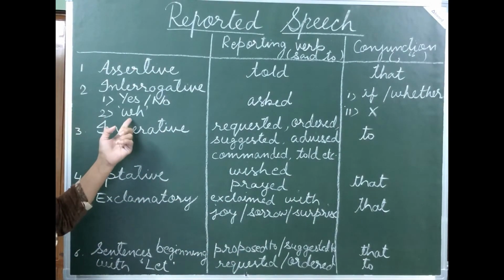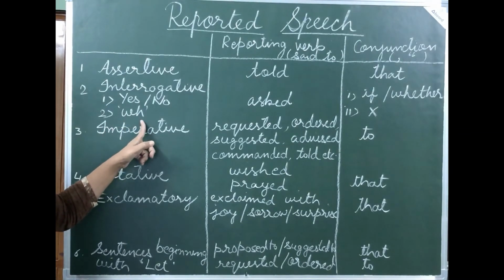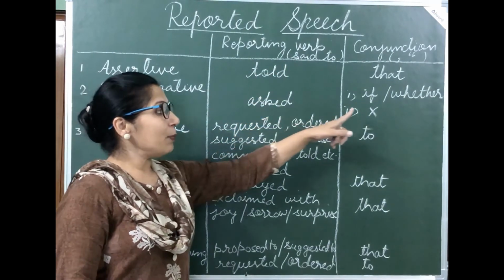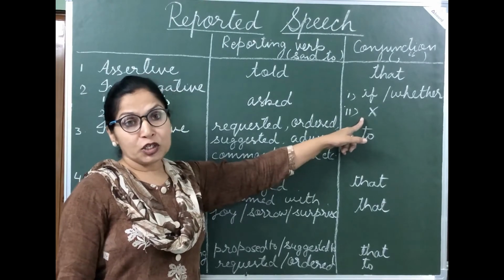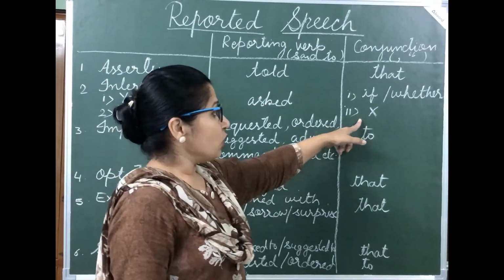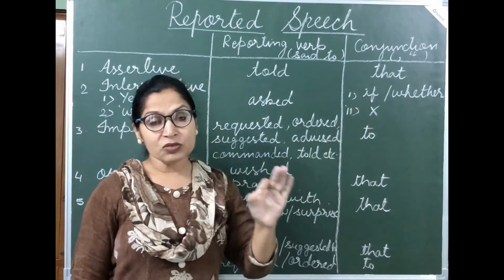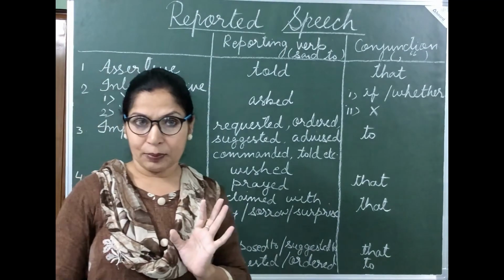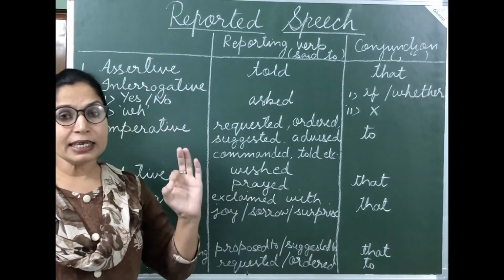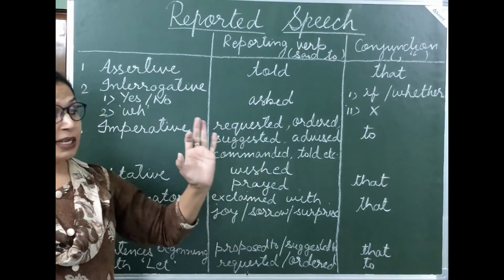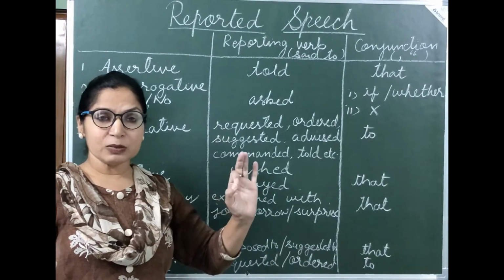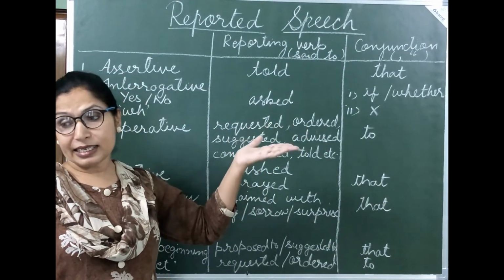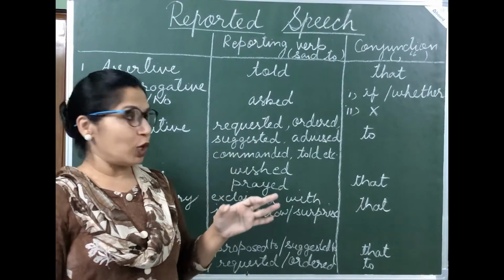So if your question begins with WH, once again your reporting verb said to is changed into asked, but here we do not use any conjunction. Your indirect speech starts with the same interrogative word. For example, what is your name will be converted into what his name was. Only the difference is in direct speech, W will be capital, and in indirect speech, W will become small.